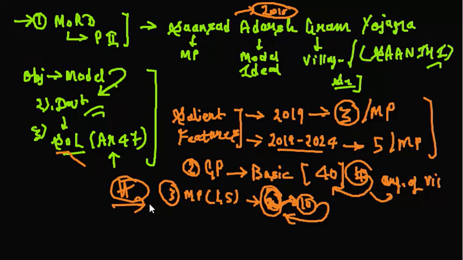But when it comes to a Rajya Sabha MP, they can choose any village from the state from which they are coming. I hope you are getting this. A person can become a member of parliament from Rajya Sabha from any state. No matter whether you belong to UP or not, you can be selected or nominated from UP as well.